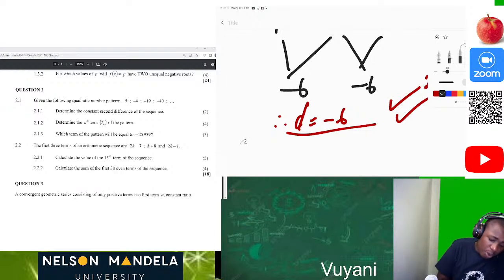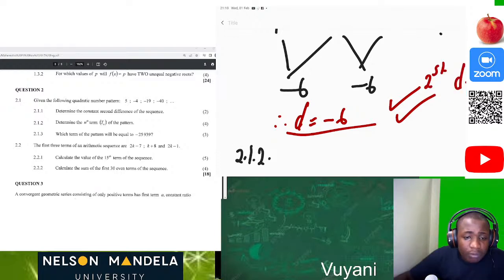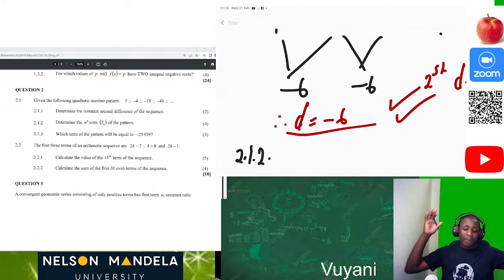Now on 2.1.2, determine the nth term of the pattern. Wow, 4 marks for free.